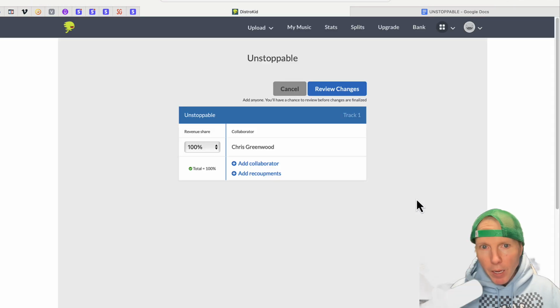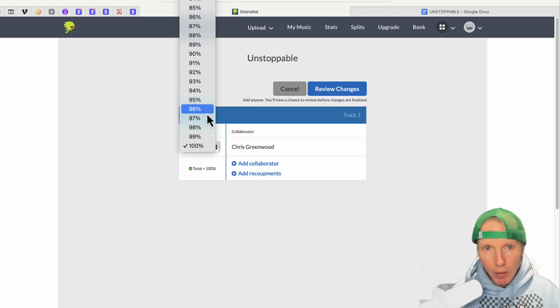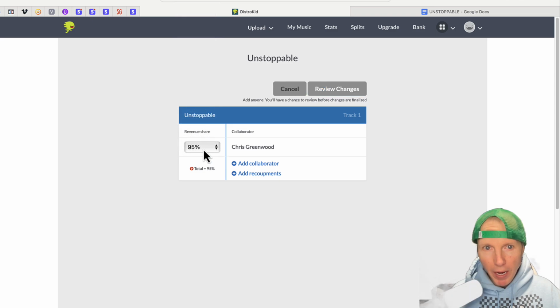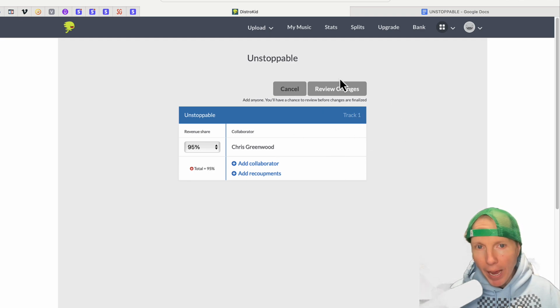So I click on that and see where it says revenue share. So I can change that to if I want to give somebody 5%. So I change mine to 95, and then I add a collaborator, I add their email, and then I would click review changes and all that. And so that's awesome, so that you don't have to be handling all the accounting and whatnot. So you can focus on what you do, which is music.